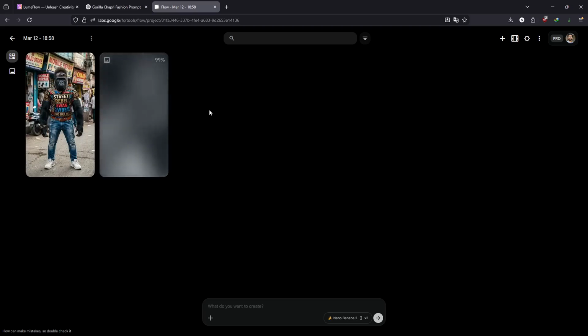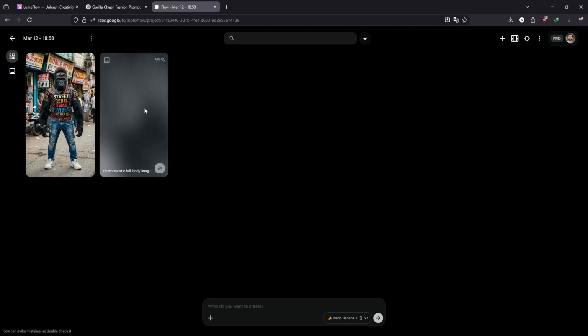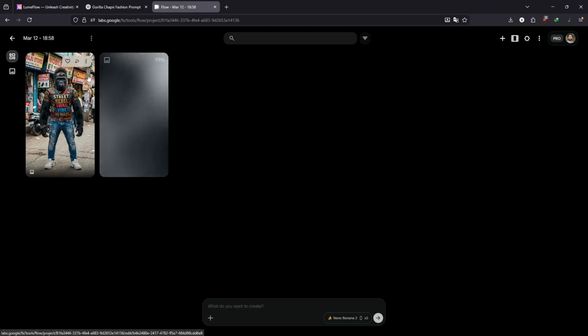So you can see what I am actually telling. You can see street rebel swag vibe, no rules, and you can see he's wearing a tight t-shirt and jeans here. So this is looking nice. Let's just wait for the second image to generate as well. Okay, so this is also almost generated.